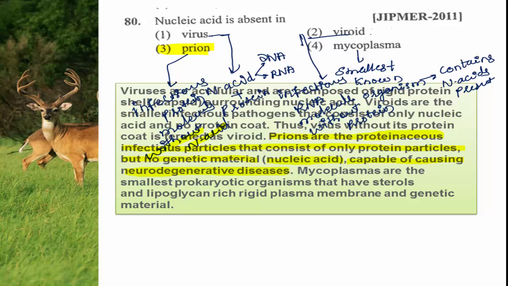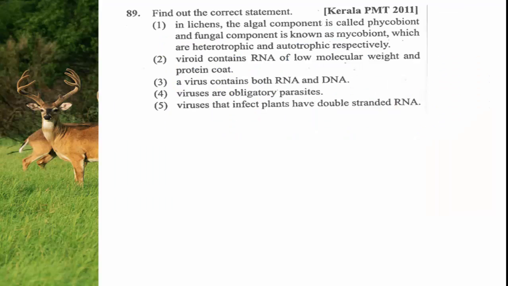The virus which infects bacteria for the purpose of multiplication is called a bacteriophage. In the last video I told you about the lytic cycle and lysogenic cycle. Both of them are carried out by the bacteriophages for the purpose of multiplication. Yes. Next question.